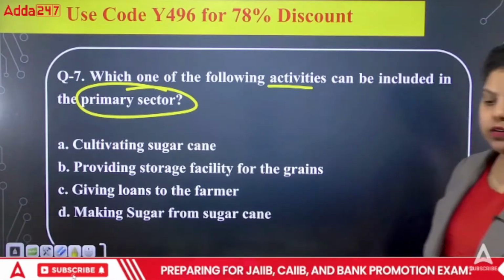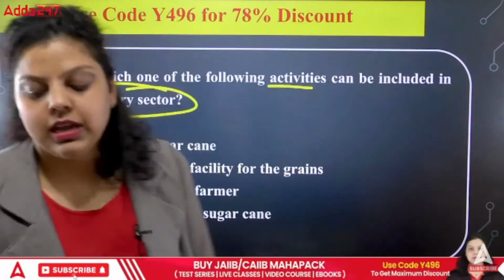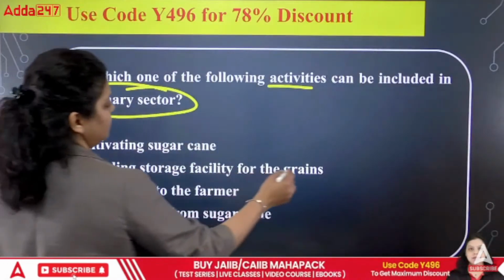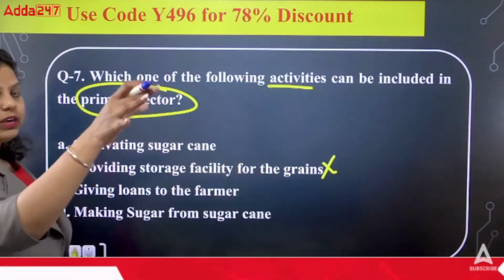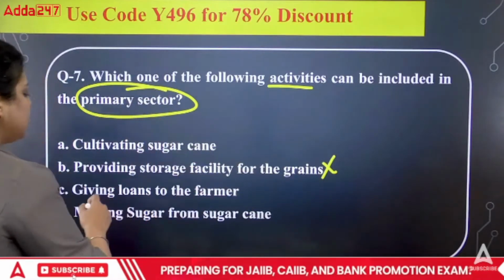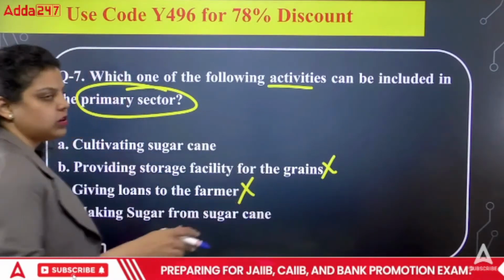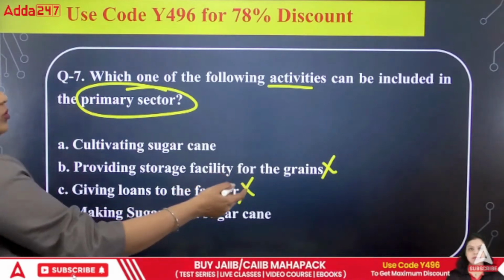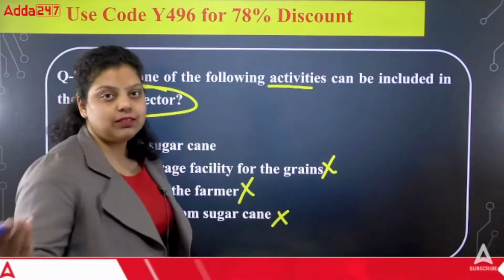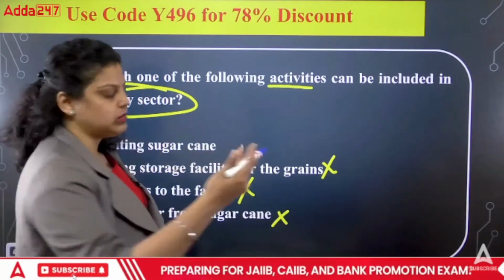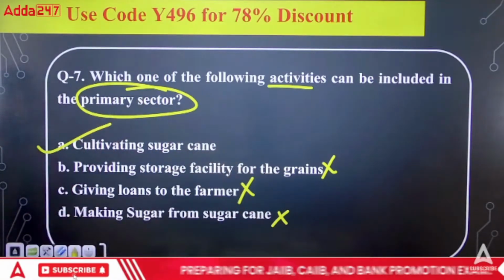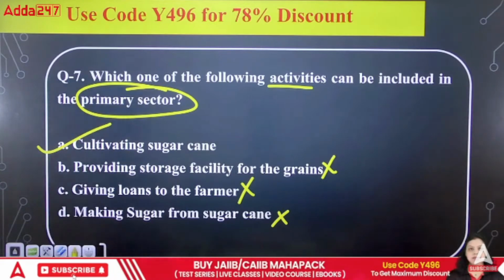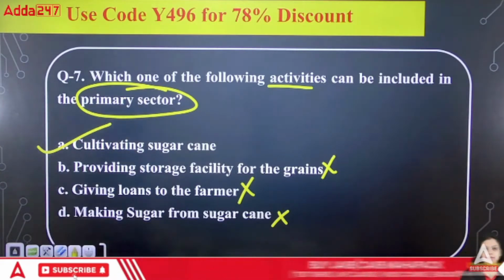So the right answer for this particular question, it can't be B. Storage facility is not part of your natural resources. Giving loan to the farmers is not a natural resource. It's a service sector. You are providing loan, that's a service sector. Making sugar from sugarcane, that's a manufacturing sector, a secondary sector. You are processing the resources. So the right answer will be cultivating sugarcane. Very good. So the right answer will be A option, cultivating sugarcane.